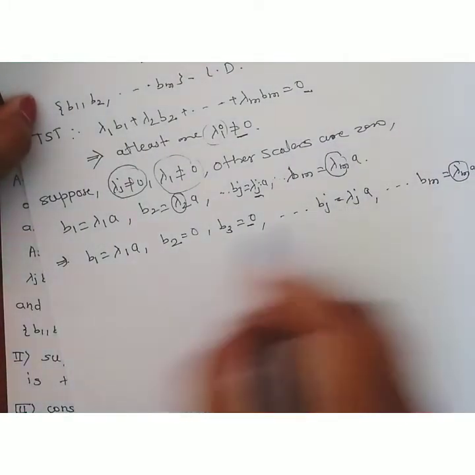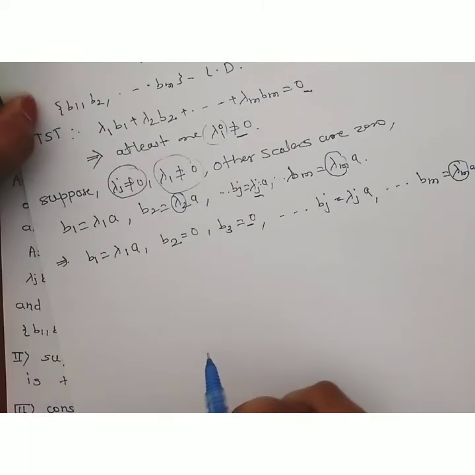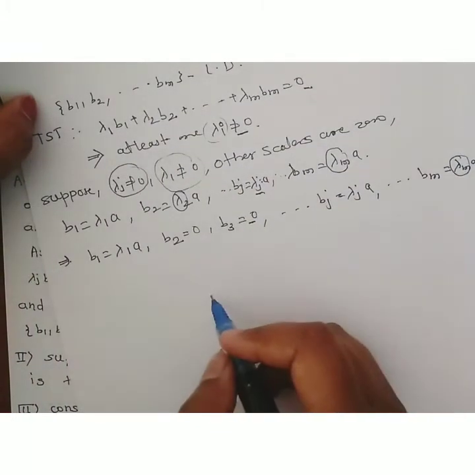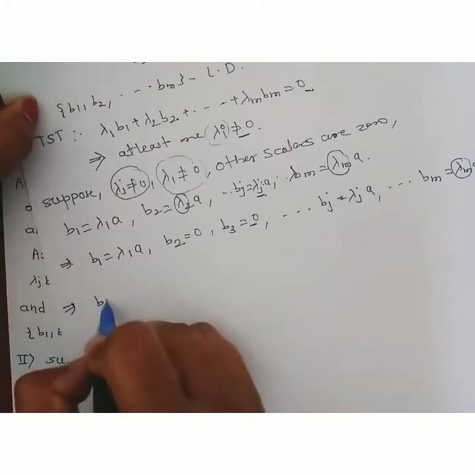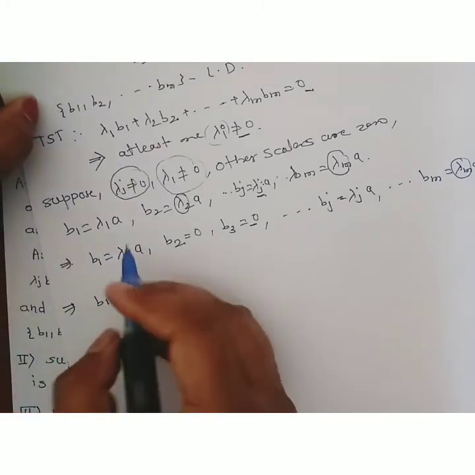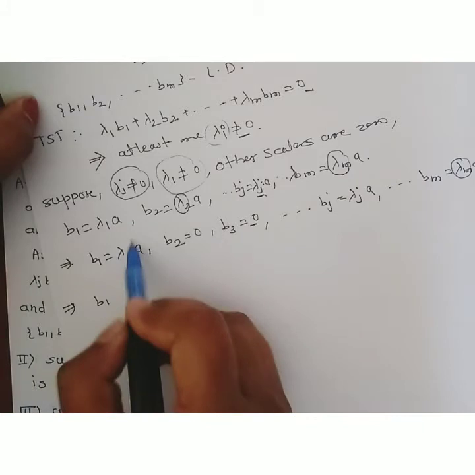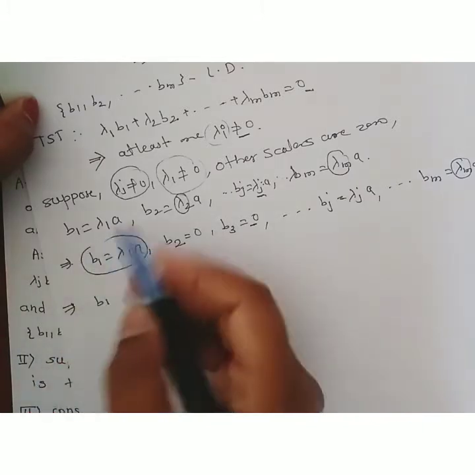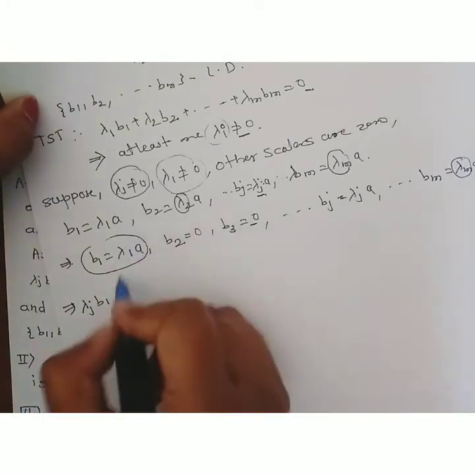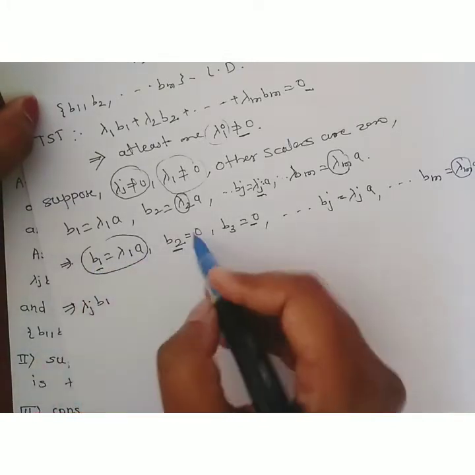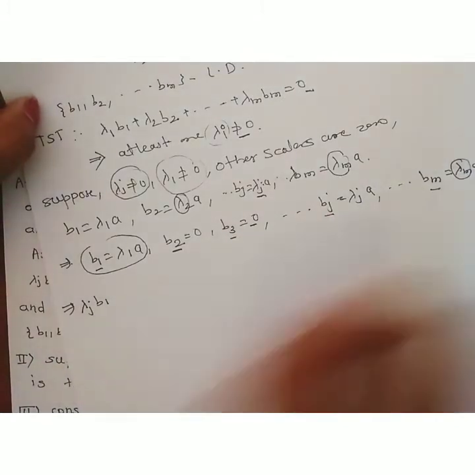Now take a linear combination of these vectors. Consider the linear combination where we take b1 and multiply this vector by lambda j. Therefore this can be written as lambda j into b1. Taking the LHS, we have b1, b2, b3, bj, and so on up to bm.